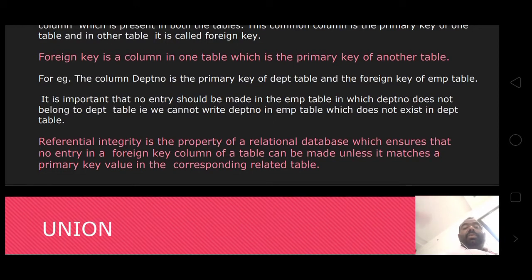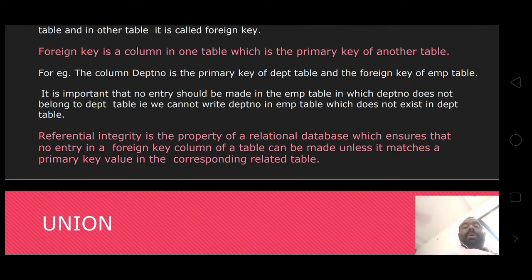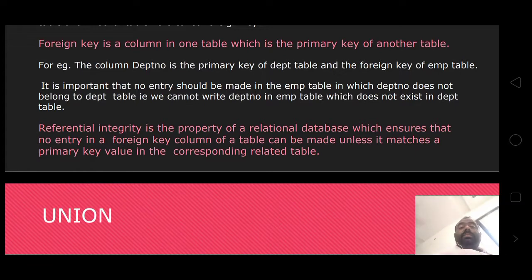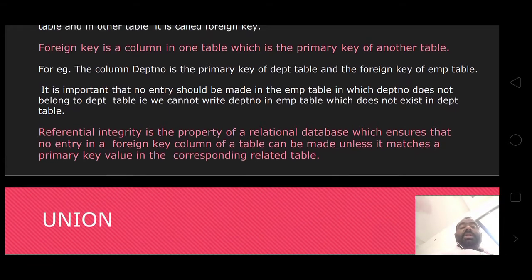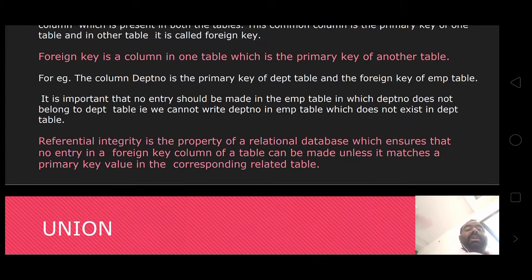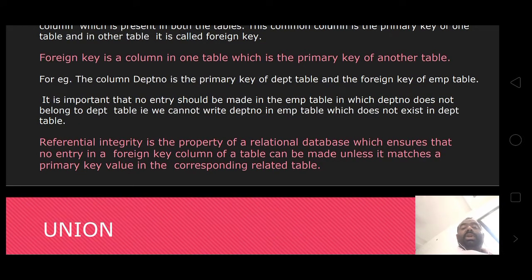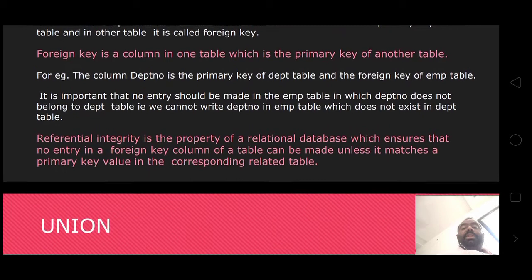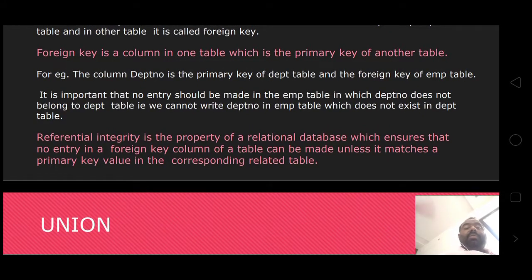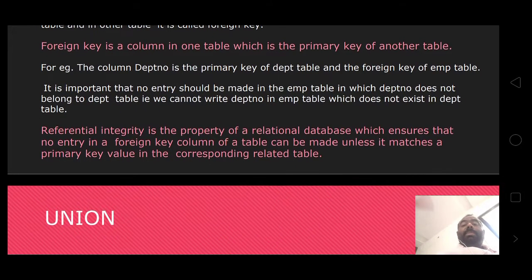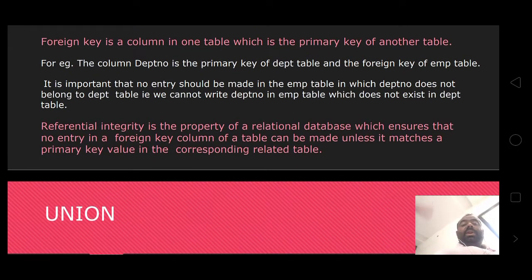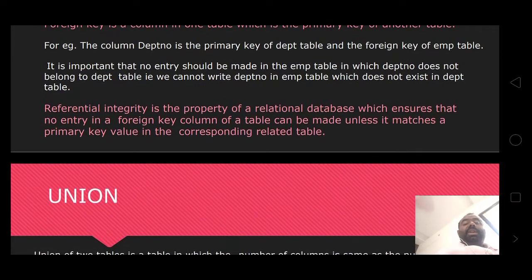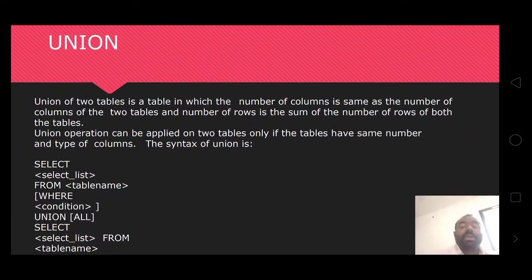That is, we cannot write a department number in the employee table which does not exist in the department table. Referential integrity is the property of a relational database which ensures that no entry in the foreign key column of a table can be made unless it matches a primary key value in the corresponding related table.